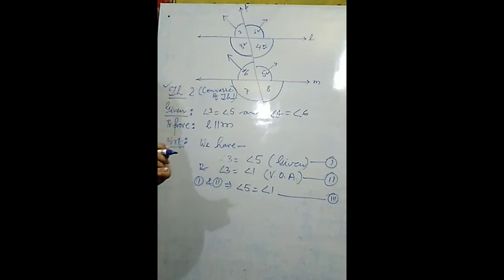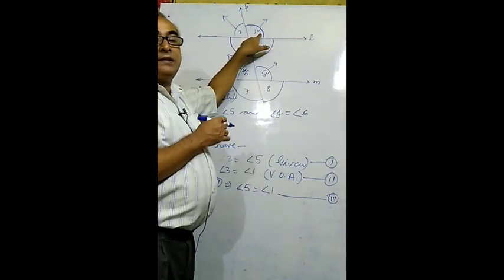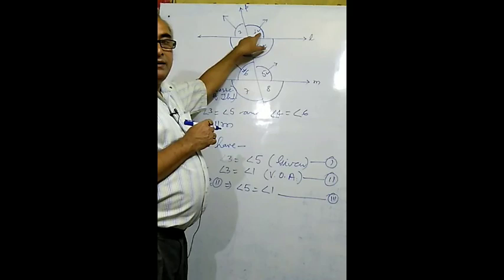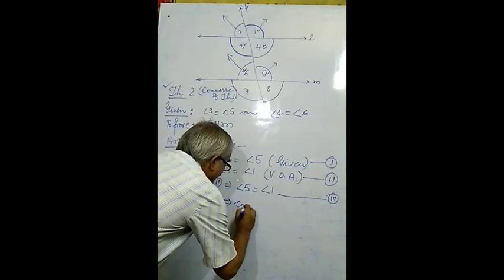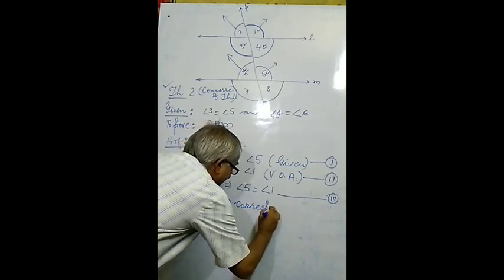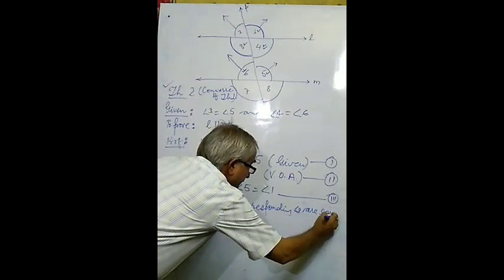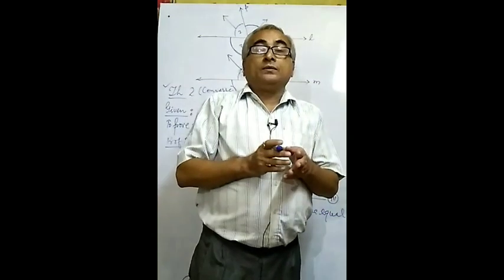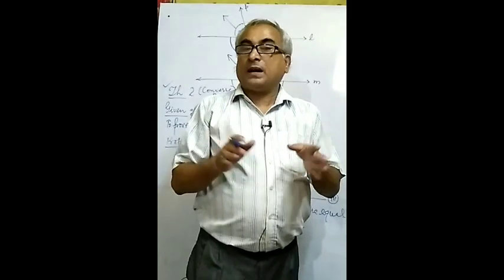Now which type of angles are equal by this result? Angle 5 equals angle 1. Very obviously you may observe these are corresponding angles. So this implies corresponding angles are equal. If corresponding angles are equal, it will be possible only when both the lines in a plane are parallel. Otherwise, it will not be possible.